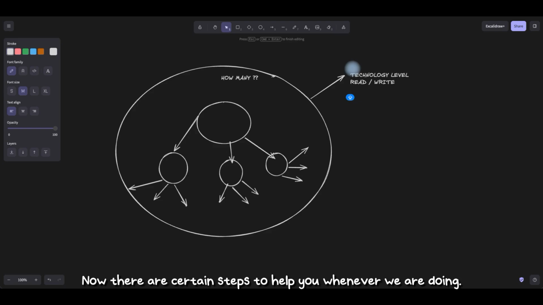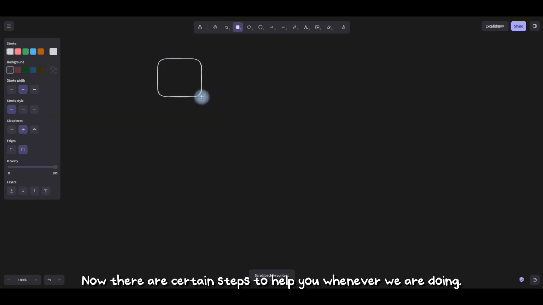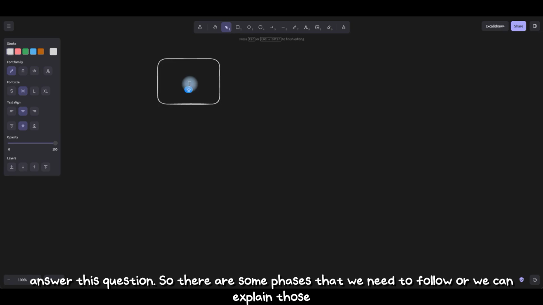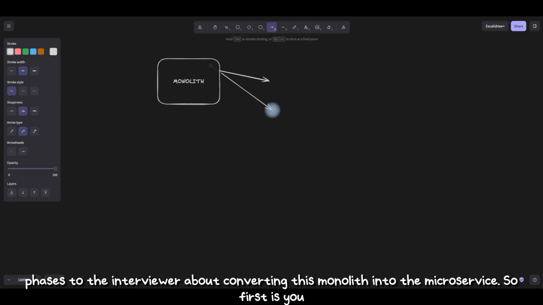Now there are certain steps to help you whenever we are doing assessment in an interview and we have to answer this question. So there are some phases that we need to follow, or we can explain those phases to the interviewer about converting this monolith into the microservice.